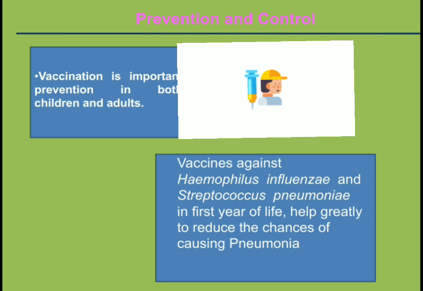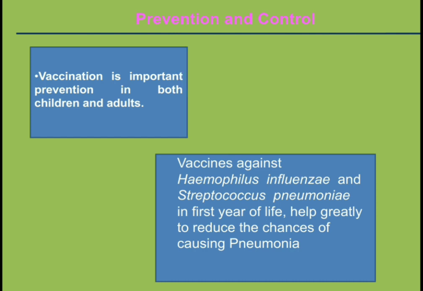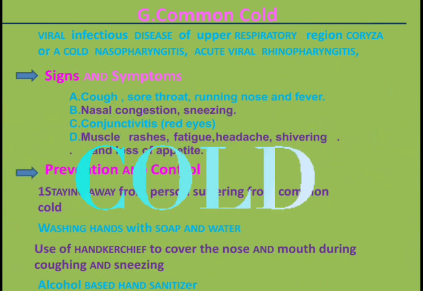Then vaccines against Haemophilus influenzae and Streptococcus pneumoniae in first year of life helps greatly to reduce the chances of causing pneumonia. It means pneumonia mostly attacks lungs and the respiratory system, and by these methods of prevention and control we can overcome the pneumonia.